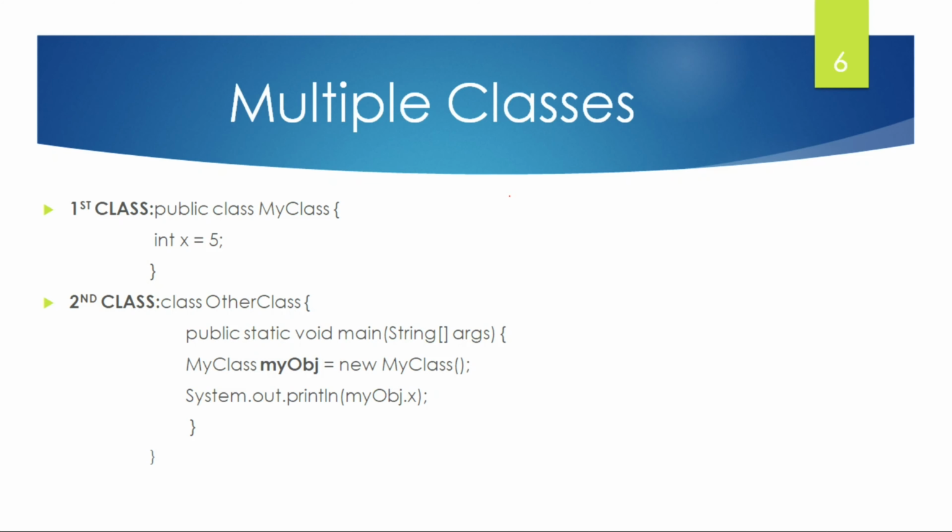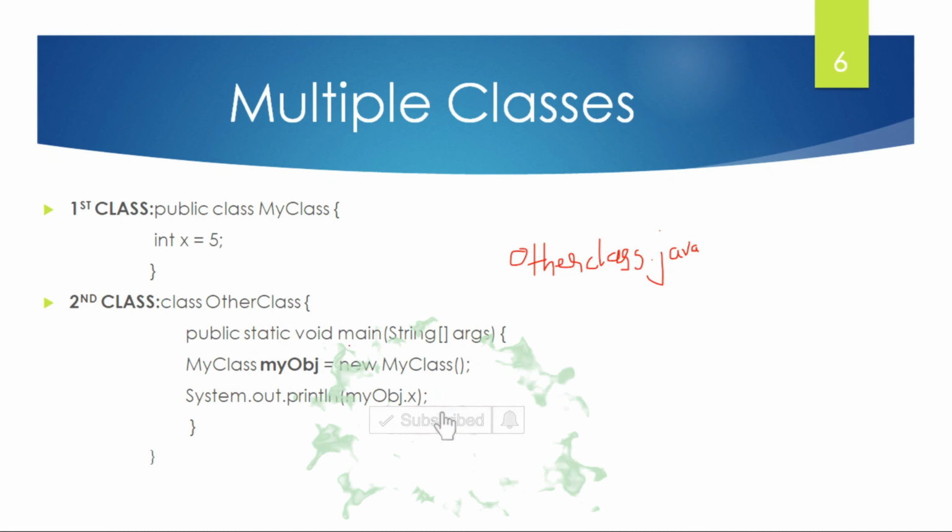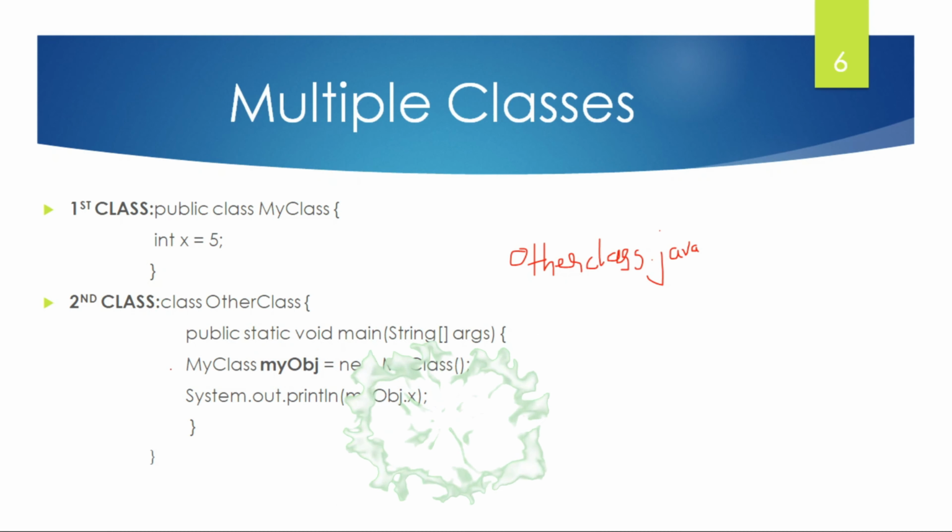By saving the whole program as OtherClass.java. Why do we have to save it as OtherClass.java? Why shouldn't we save it as MyClass.java? Because in OtherClass.java we have the main method, so we have to save the file with that class name. By using OtherClass.java, the class named my class can be accessed by using this object. So by using this object we can access the data from my class, and that content will be printed in this main method. I think you understood it.